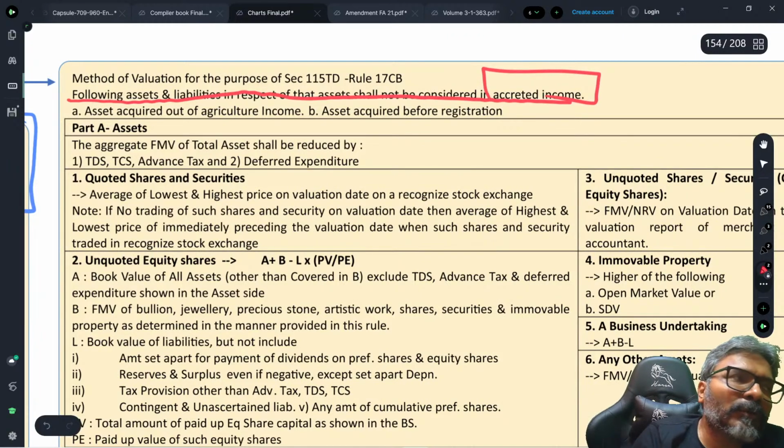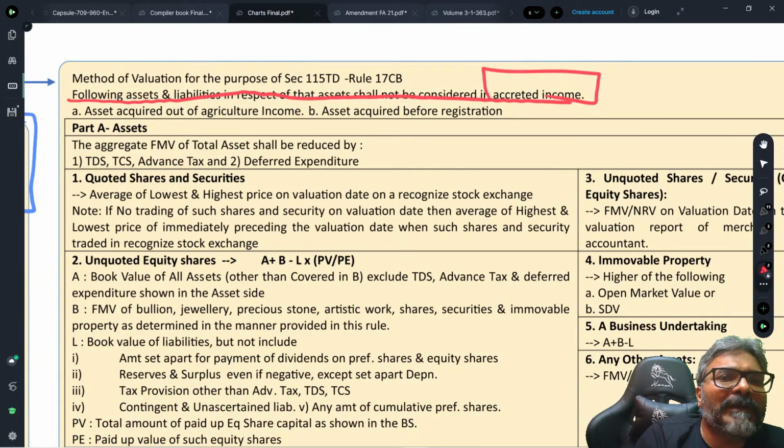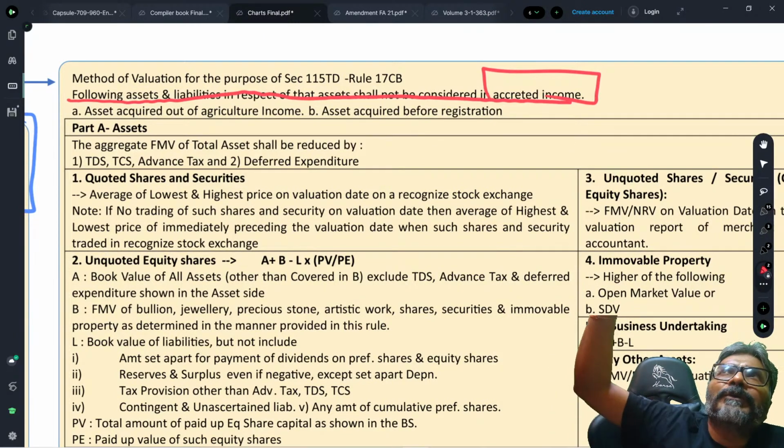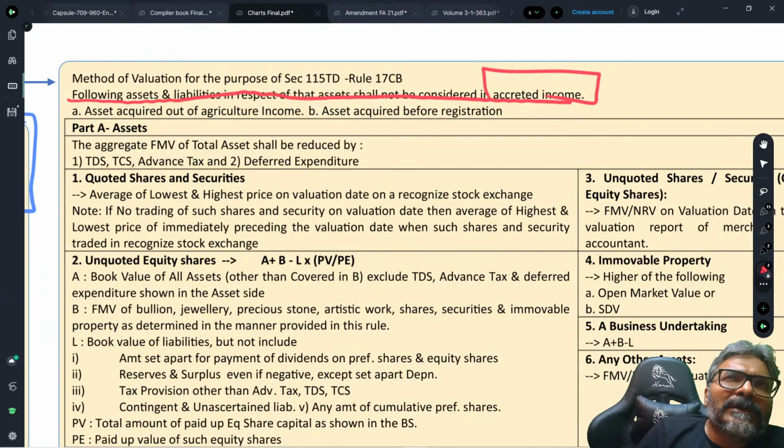Before we look into how the FMV valuation would be considered, the first and most important point I wanted to discuss is: is there any exclusion while I compute any asset or any corresponding liability in the balance sheet? Is there any exclusion that I need to do?